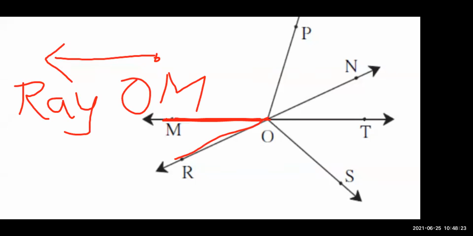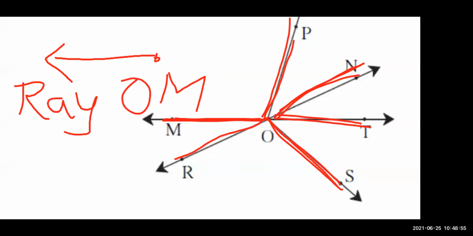After OR, I want the next. OR के बाद OS. Very good. Next, after OS, OT. Very nice. Next, ON. Very nice. Next, OP.